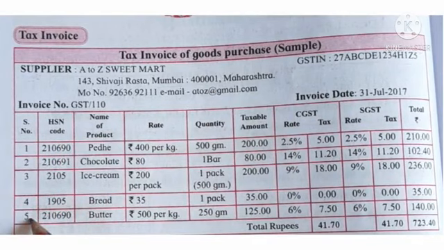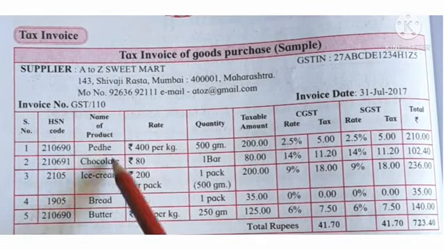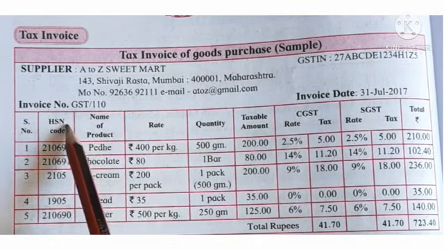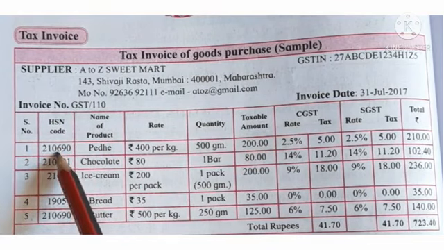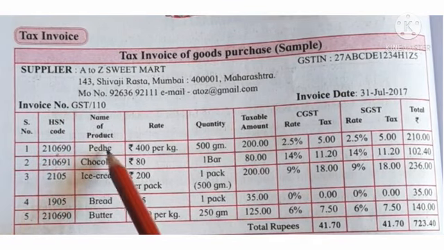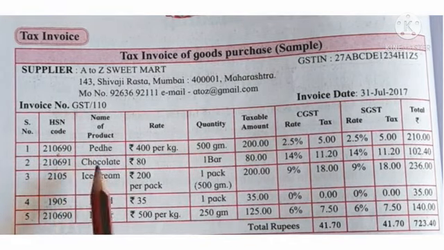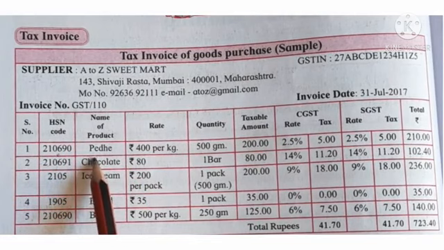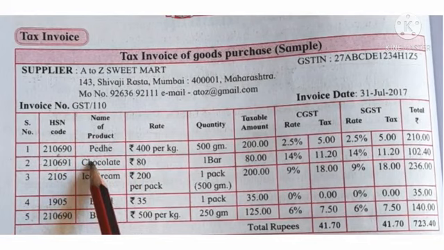There are 5 products, serial numbers are given, names of the products are given, and each HSN code is given. What is meant by HSN code here? This is one type of code given to each product. Each product is given an HSN code. Its long form means Harmonized System of Nomenclature.